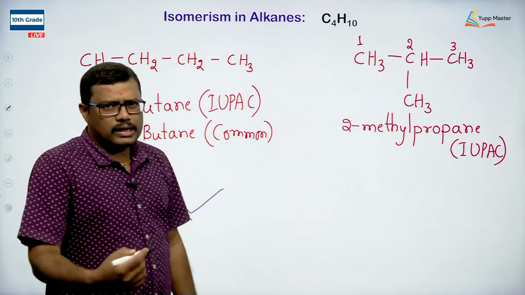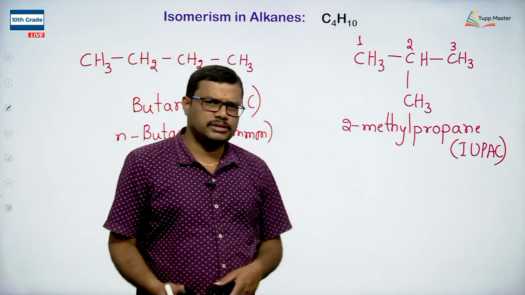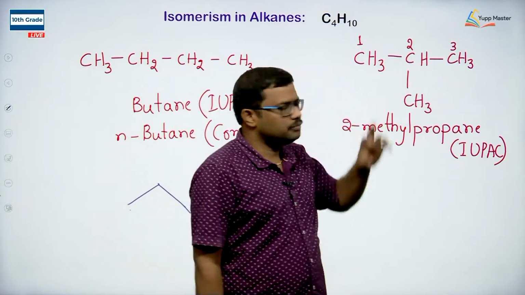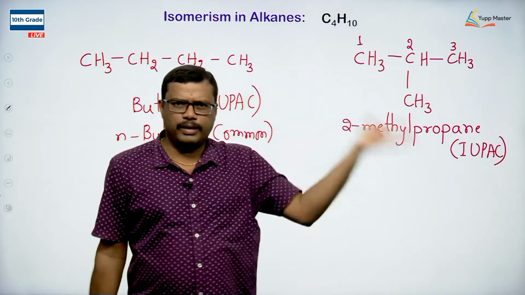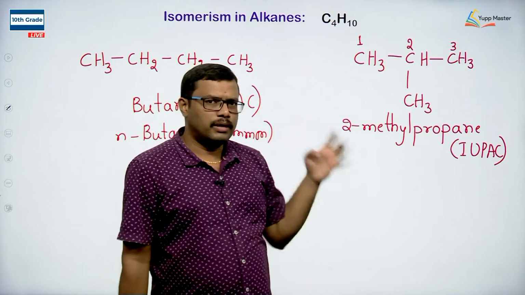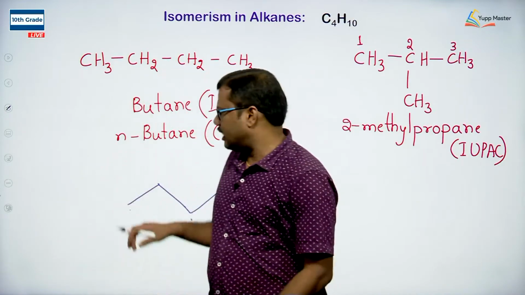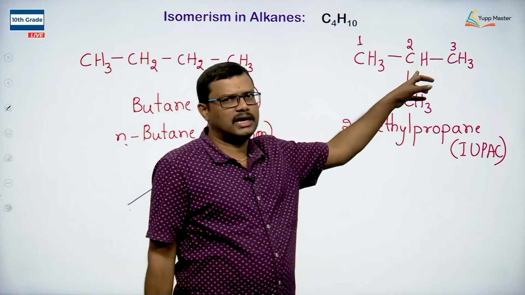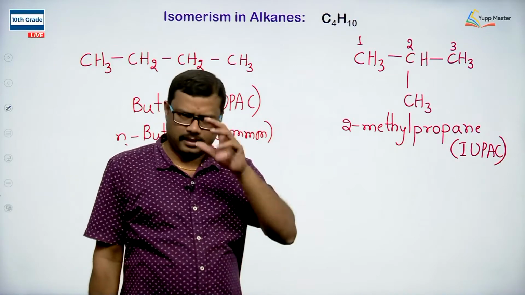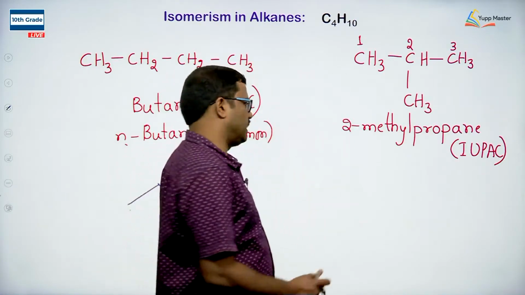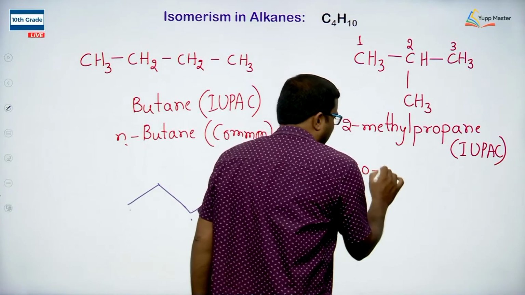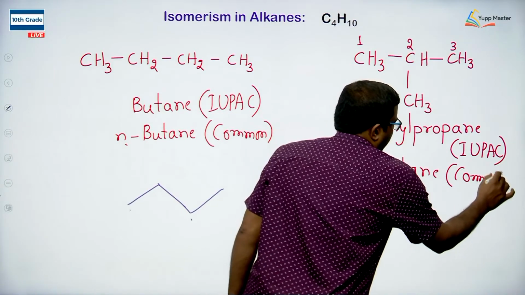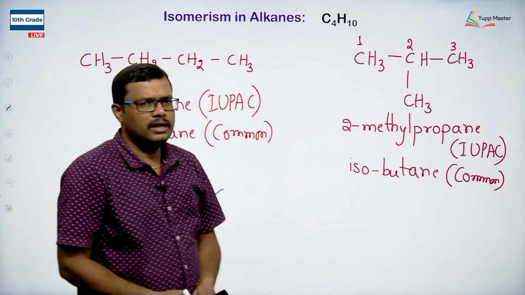When you look at the common naming system, what do we have to do? We have to count the number of carbon atoms. So the total number of carbon atoms is 4. Whenever we have 4, the parent is butane according to the common system. But how are the 4 carbon atoms arranged? Are they arranged in the normal fashion here? No. But whenever we have a methyl group attached to the second last carbon atom, we use a prefix. What is that? Iso. So we use the iso prefix here, and write it as iso-butane. Isobutane is the common system nomenclature of this compound.